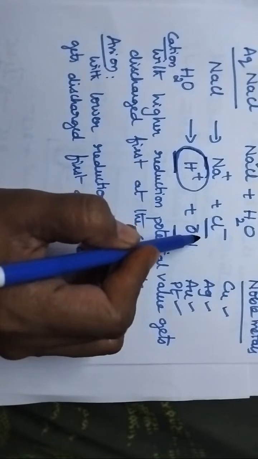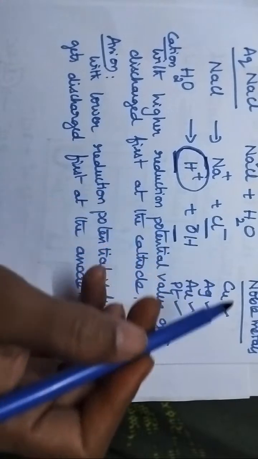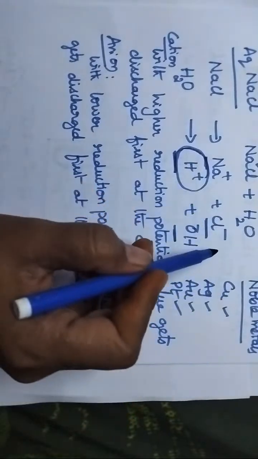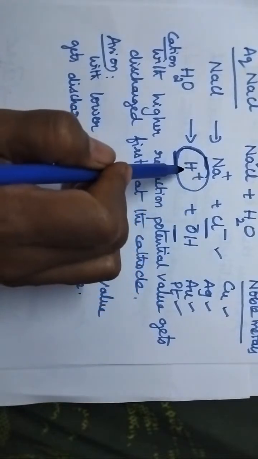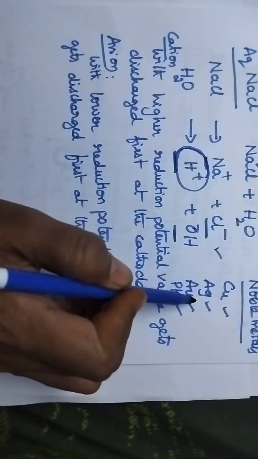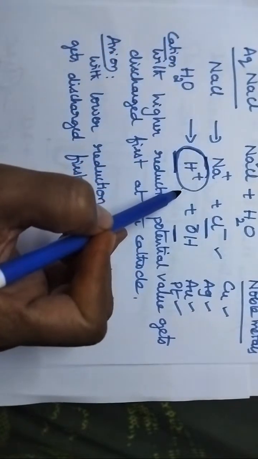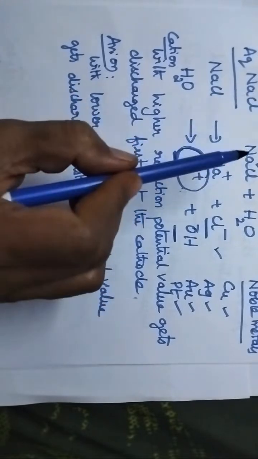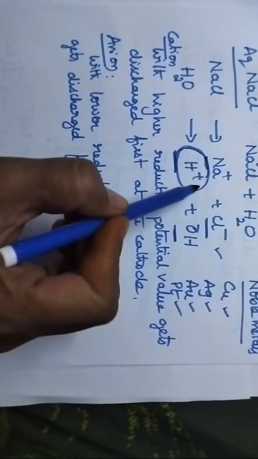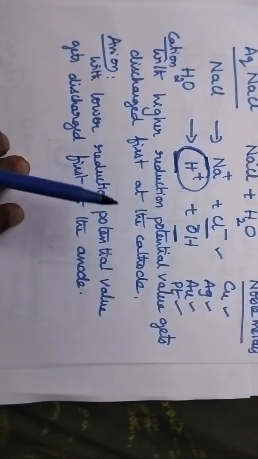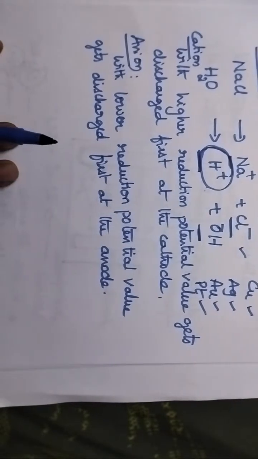And coming to the anions, always the anion present in the electrolyte will be discharged first. So there is no change with respect to the anions, but coming to the cations, if the metal is other than noble metal, especially in aqueous solutions, hydrogen gas will be liberated at the cathode. If noble metal is present, there will be no change. That metal will be discharged at the cathode. Let us apply this principle to a few examples.